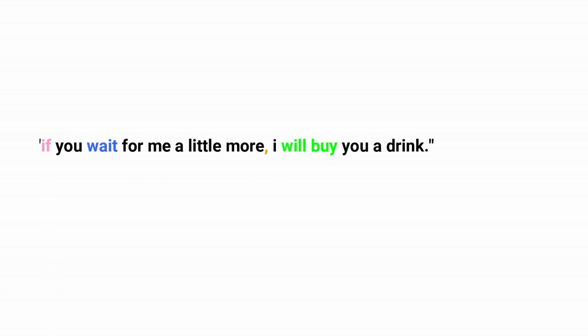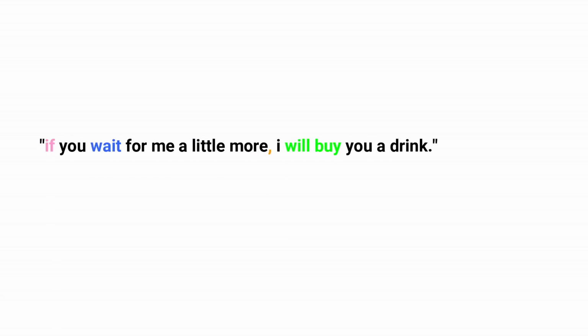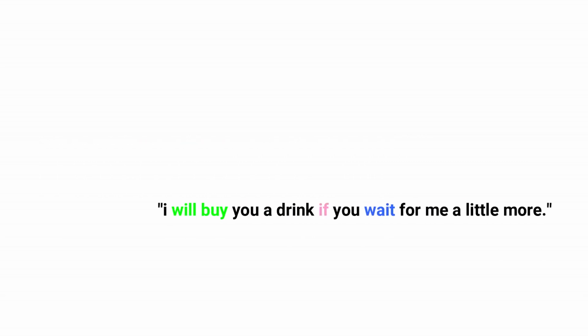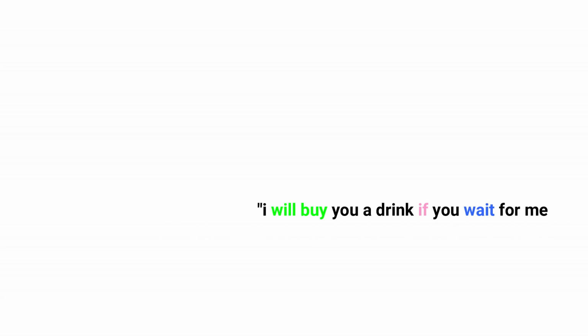Be aware of the varied clause position. If you wait for me a little more, I'll buy you a drink. This sentence structure needs a comma as if appears at the beginning of the sentence. I'll buy you a drink if you wait for me a little more. No comma is required as the if clause itself appears as the second part.